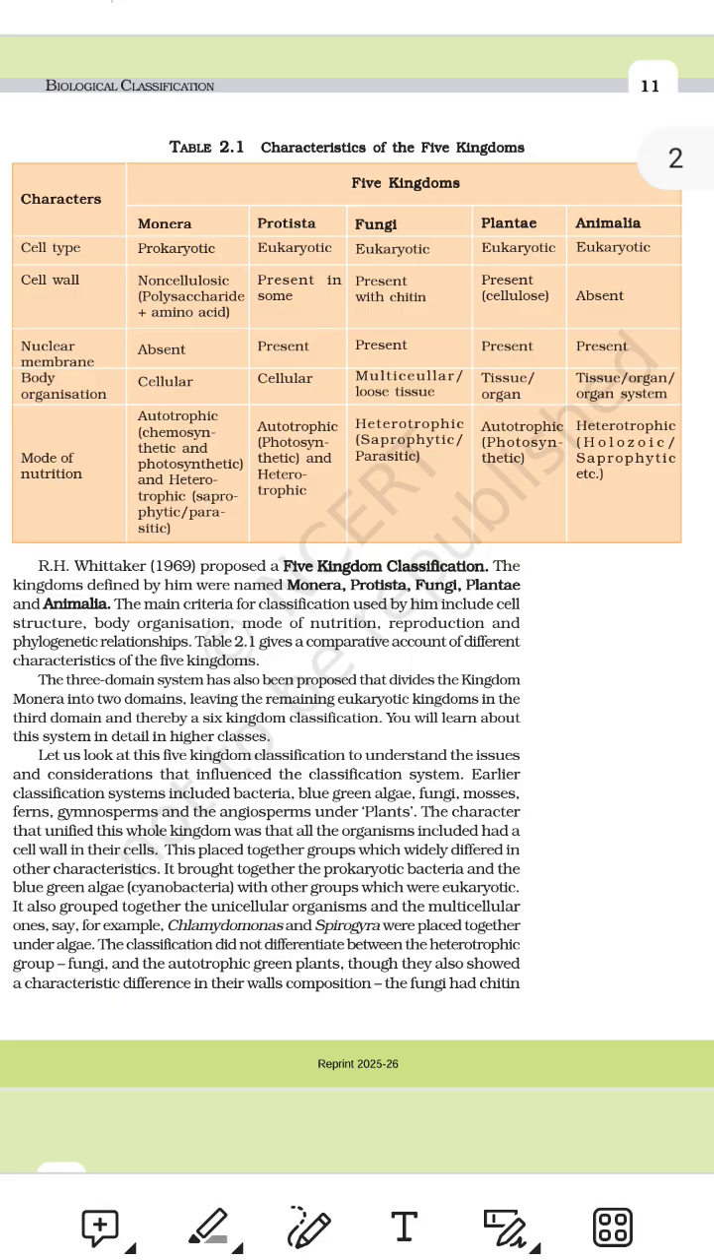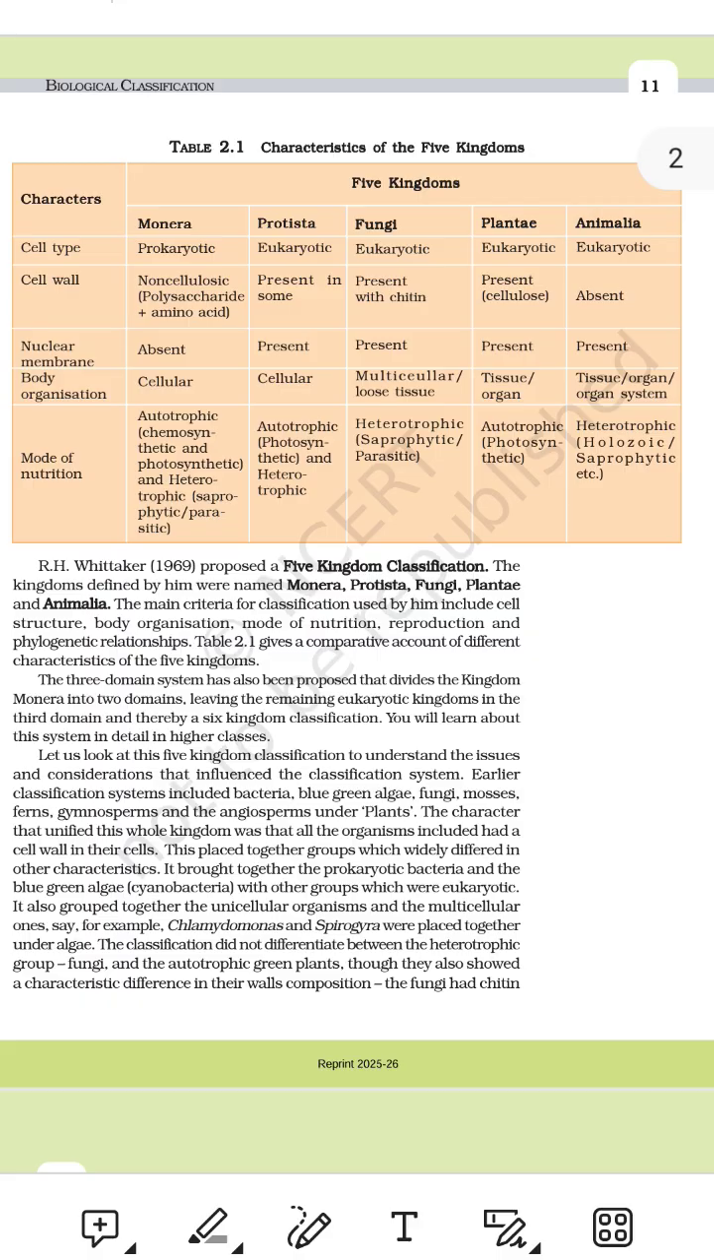Table for cell type by kingdom. Monera: prokaryotic, very simple, no true nucleus. Example: bacteria. Protista: eukaryotic, has real nucleus. Examples: amoeba, euglena. Fungi: eukaryotic, real nucleus, more complex. Examples: mushroom, yeast. Plants: eukaryotic, advanced cells with nucleus. Examples: rose, mango tree. Animals: eukaryotic, complex cells with true nucleus. Examples: humans, dogs, fish.